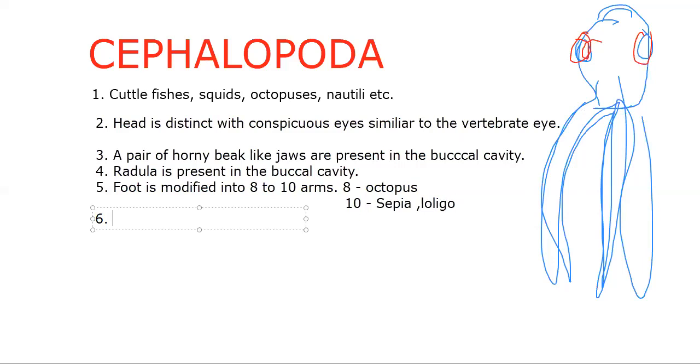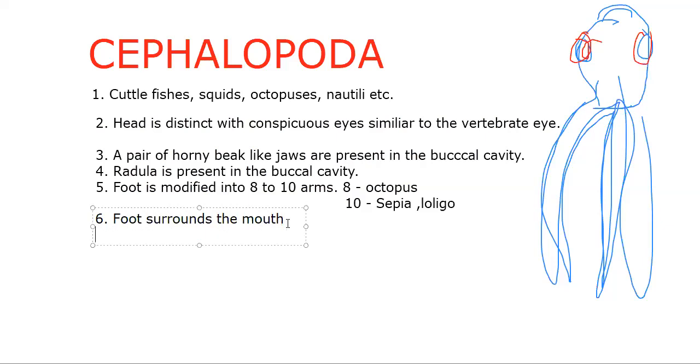In Cephalopoda, the foot surrounds the mouth and bears suckers.